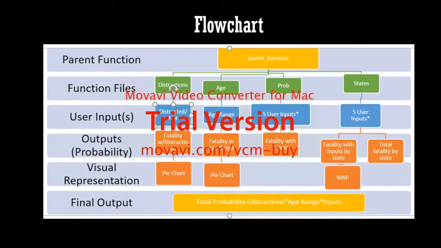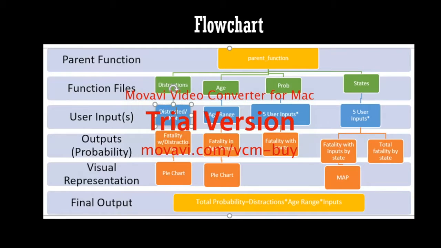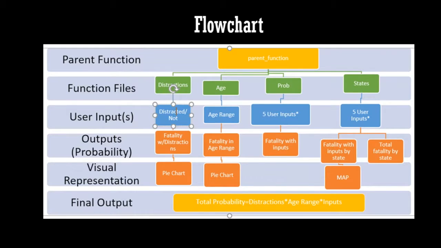Lastly, the states function also takes in the same type of user input, but instead outputs a vector with 56 elements, which determines the probability of a fatality based on the user input by each state. And it outputs another vector that is the probability of a fatality in general, not based on user input, but also by state.